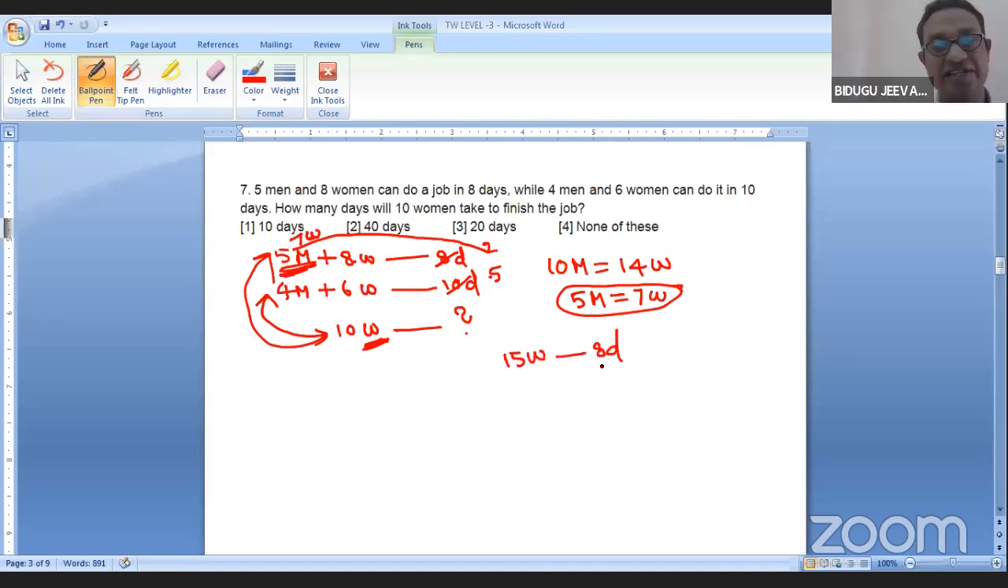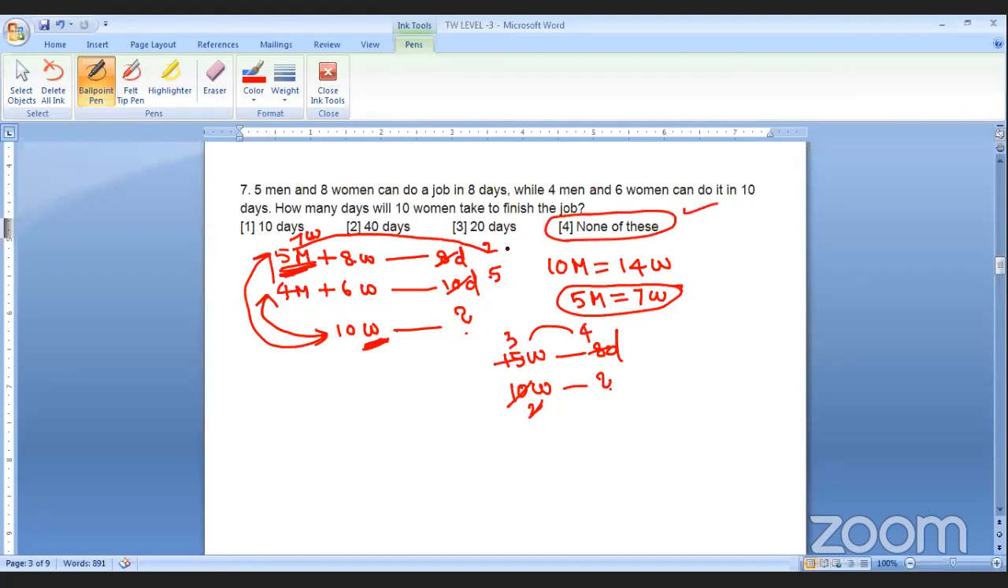Can do the work in 8 days. 10 women can do it in how many days? 5 2s, 5 3s, 3 4s. Very simple. Answer is 20. Beautiful.